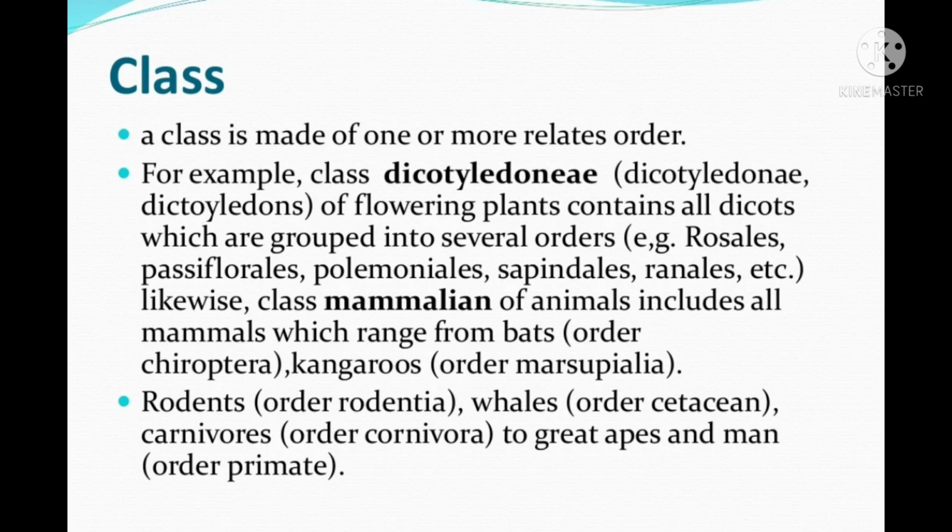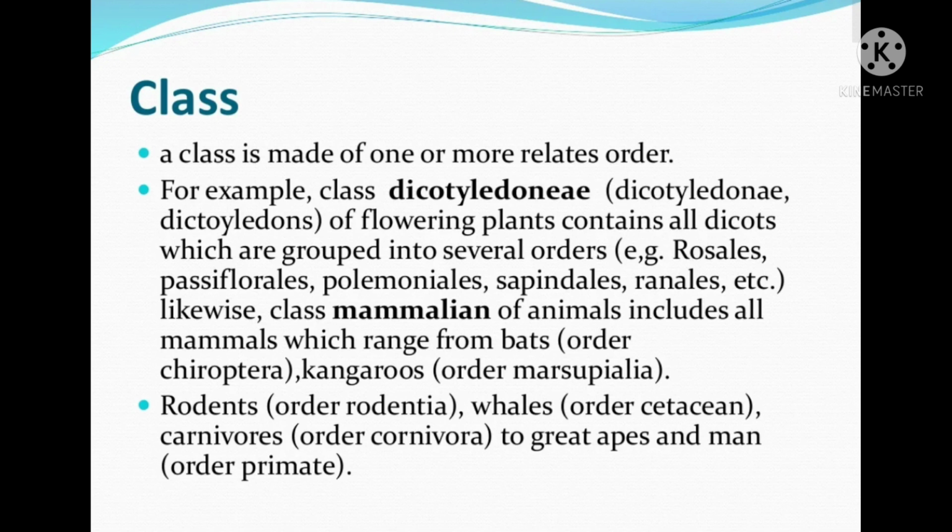Example: Rosales, Passiflorales, Polemoniales, Sapindales, Ranales, etc. Likewise, class Mammalia of animals includes all mammals which range from bats, order Chiroptera, kangaroos, order Marsupialia, rodents, order Rodentia, whales, order Cetacea, carnivores, order Carnivora, to great apes and man, order Primates. Which order do we belong to? Primates. Okay.